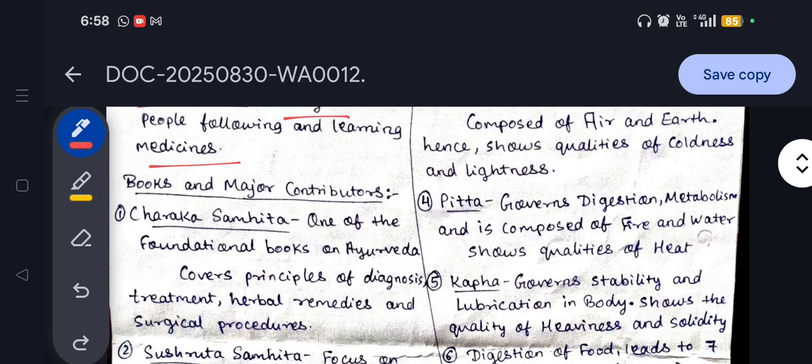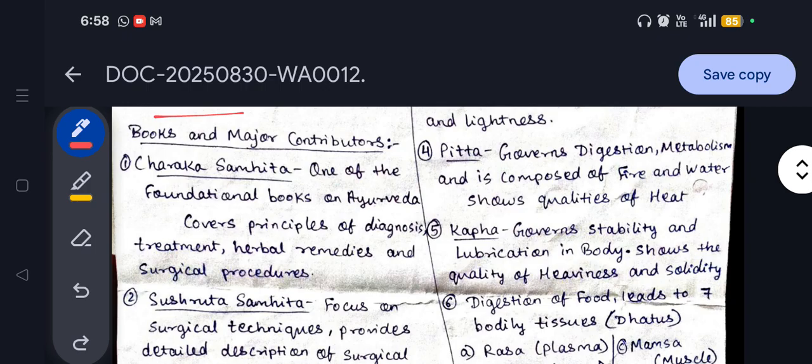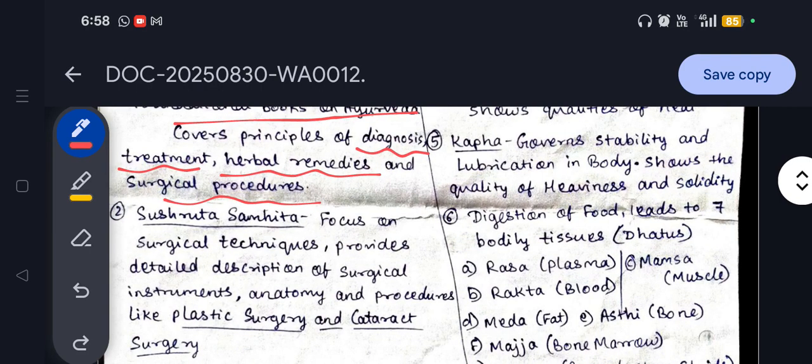Now, the two important prominent books in the concept of Ayurveda: first is Charak Samhita, written by Charak, one of the foundational books on Ayurveda, and it covers the principles of diagnosis, treatment, herbal medicine and surgical procedures. The next one is the Sushruta Samhita, written by Sushruta, a very prominent and famous person. He focused on surgical techniques, and provided descriptions of surgical instruments, anatomy, and procedures like plastic surgery and cataract surgery.